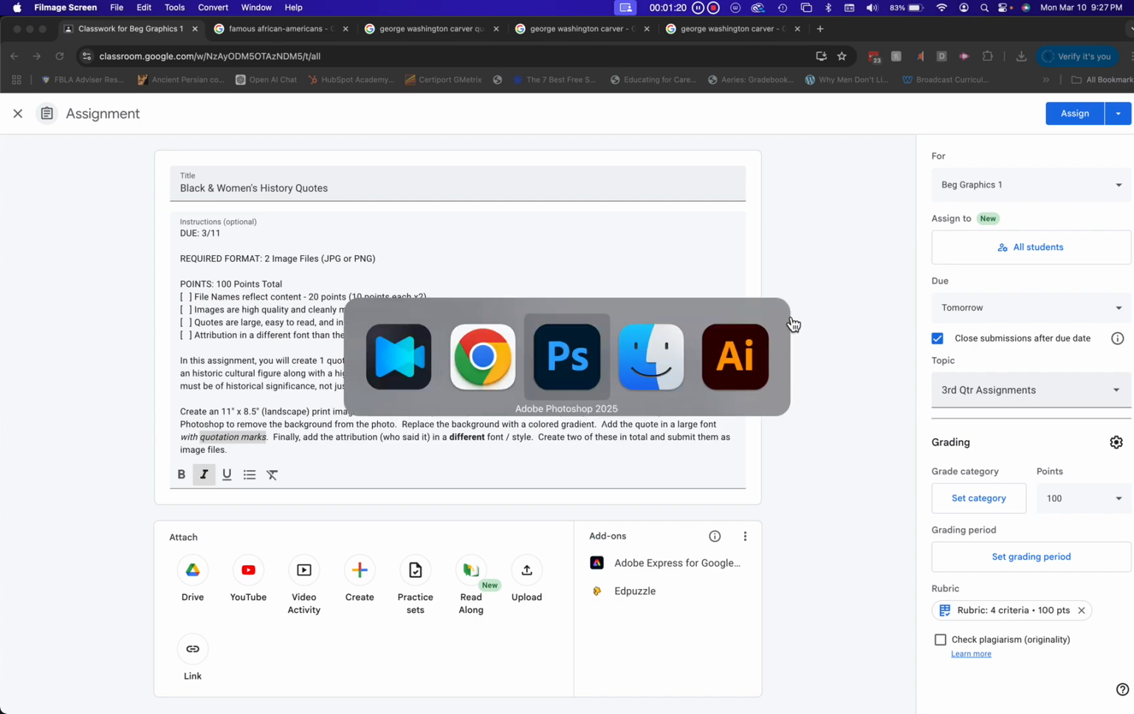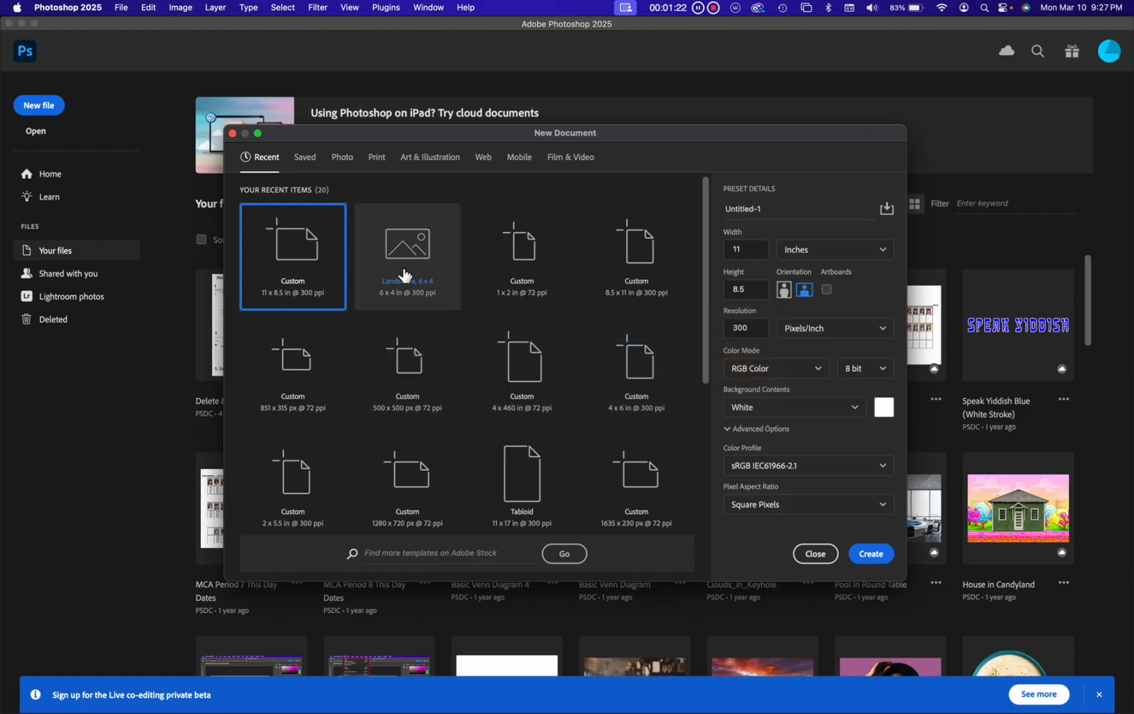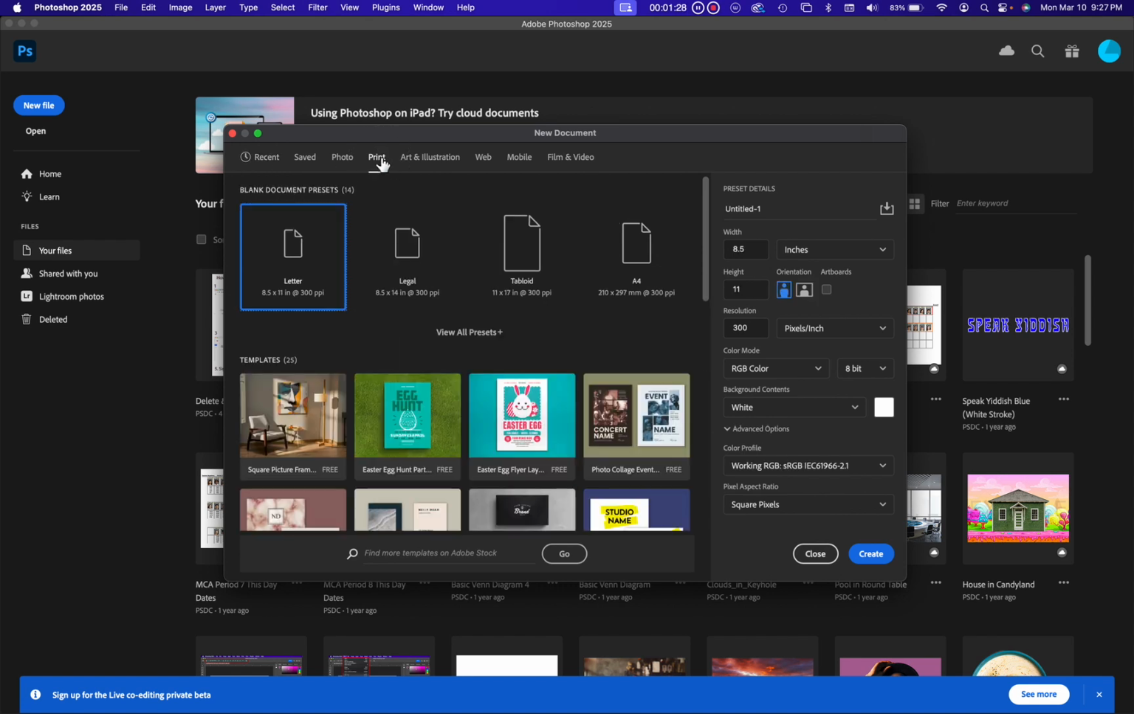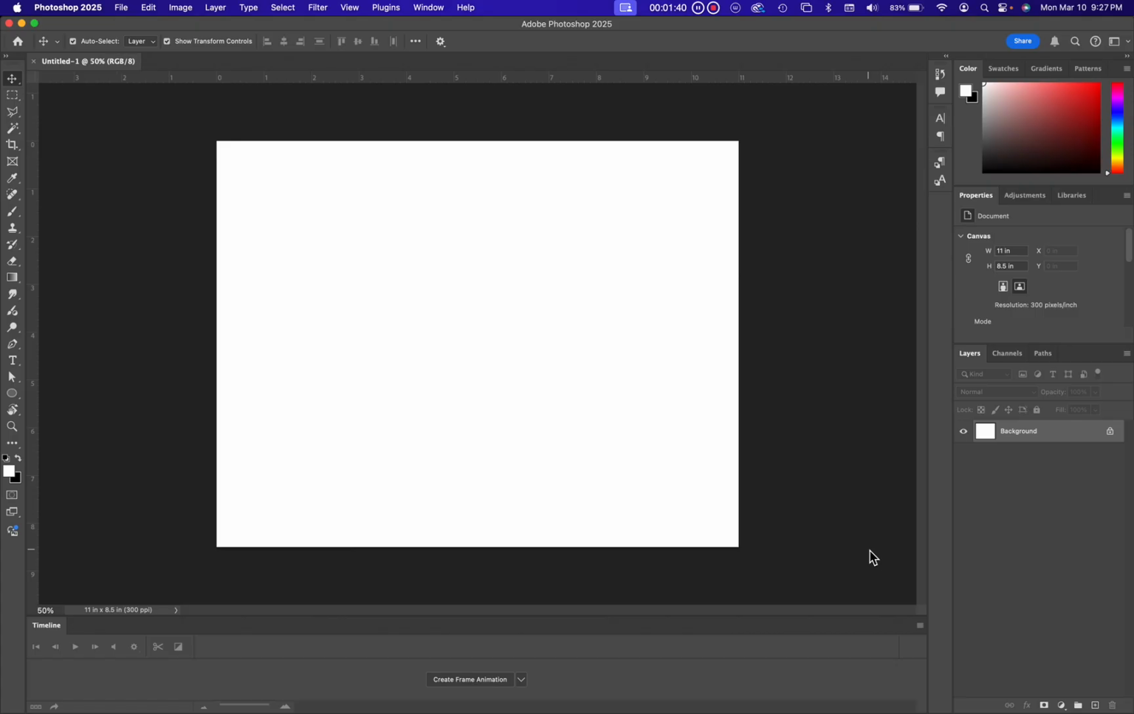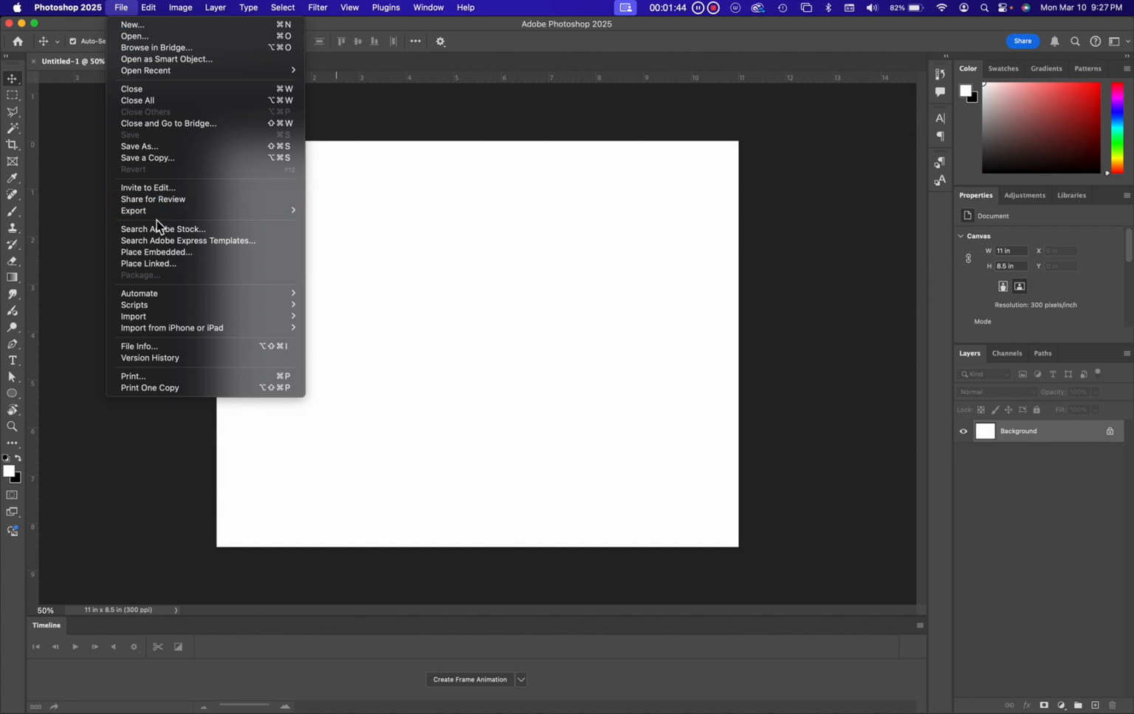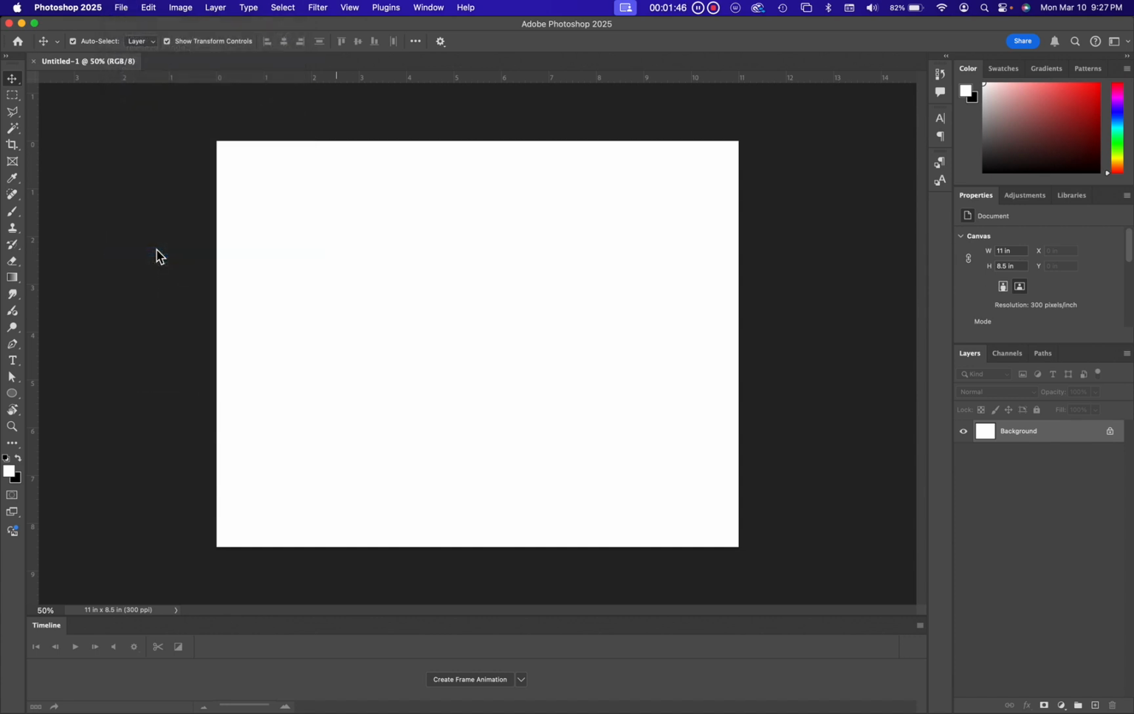So I'm going to try to storm through this and give you an idea of how this is done. I'm going to go to print when I create a new document in Photoshop. Choose letter, and then make sure you choose landscape here. So this says 11 inches width by 8.5 inches high, and go ahead and click create. This is where we're going to place embedded. File, place embedded.